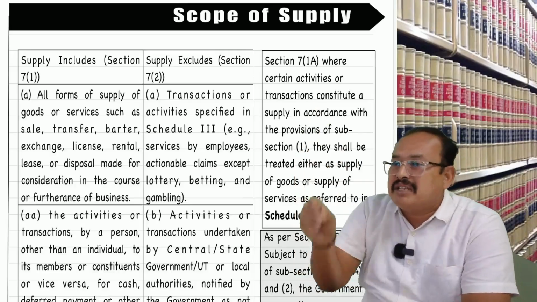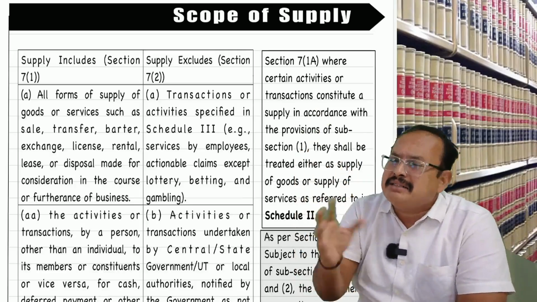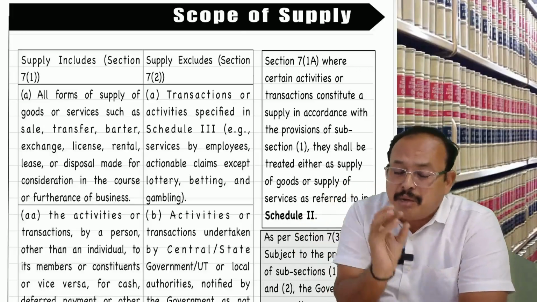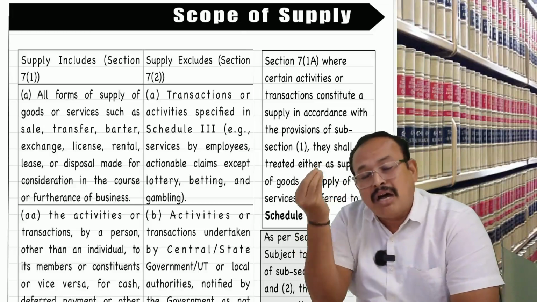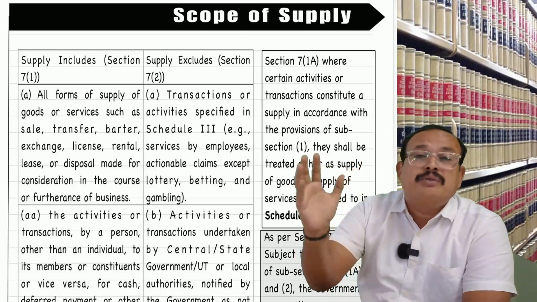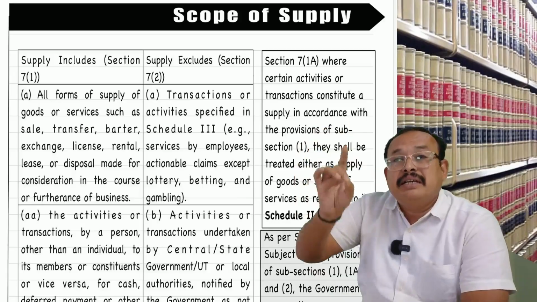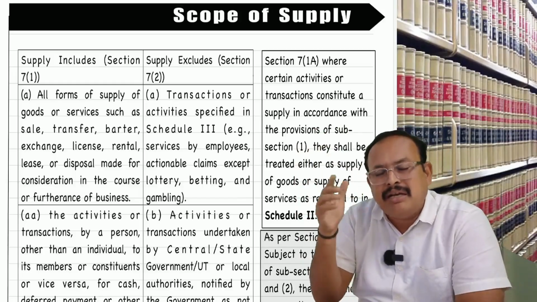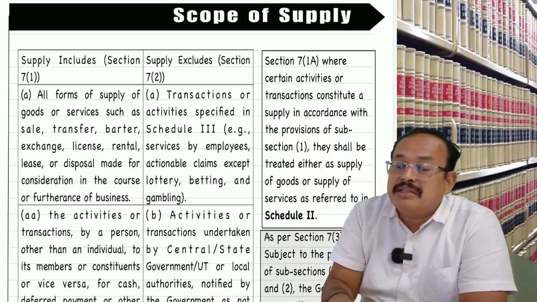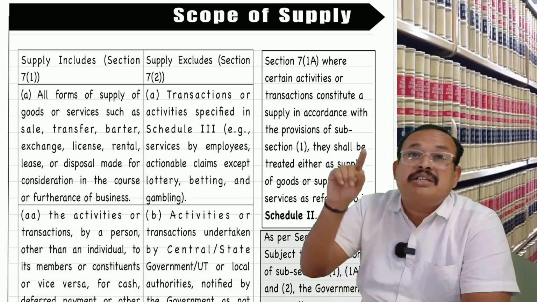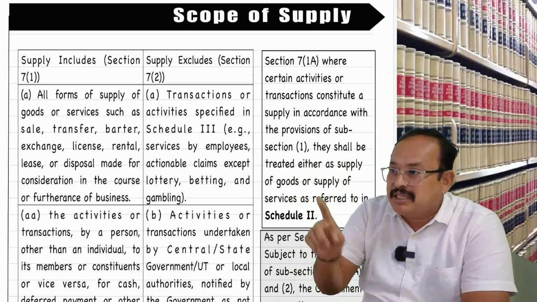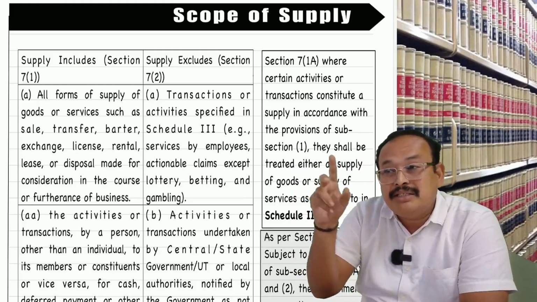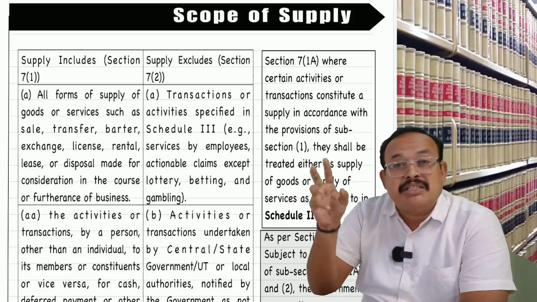Further, import of services for consideration, or a transaction between an association, which may be registered, and its own members, where the association supplies goods or services to members, or members supply to the association, is also a supply of goods or services. Further, the import of services for consideration, whether or not in the course or furtherance of business, is a supply. Further, transactions covered under Schedule 1 even without consideration, 7(1)(c), are a supply. Transactions covered under Schedule 1 even without consideration are a supply.